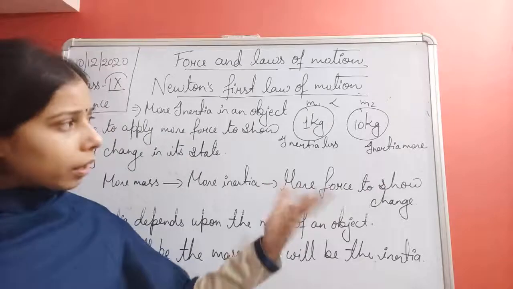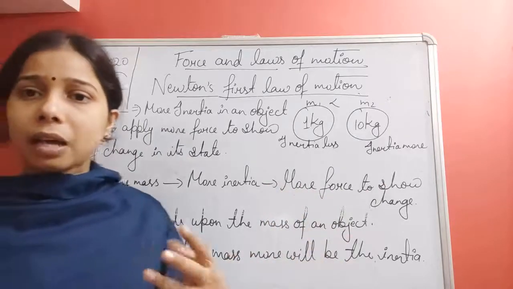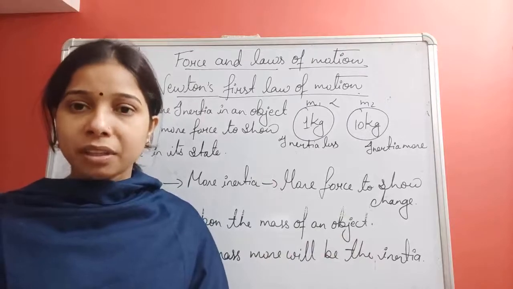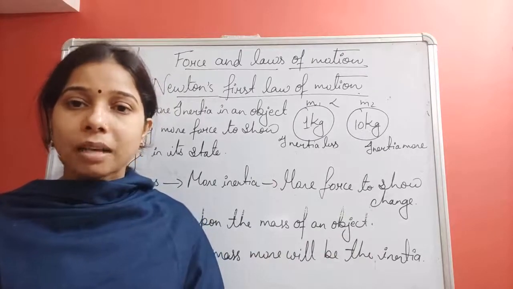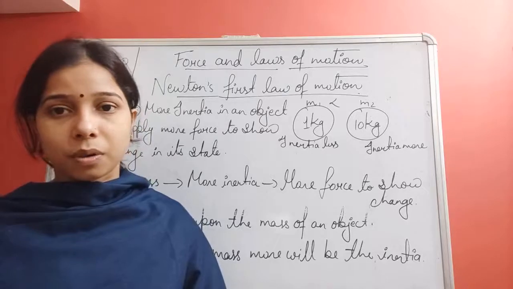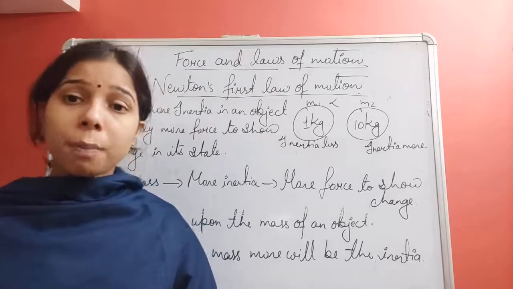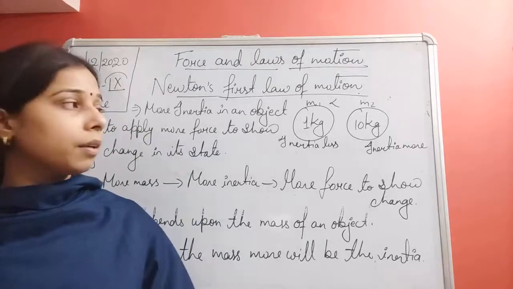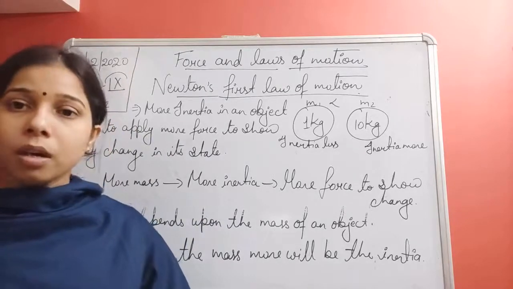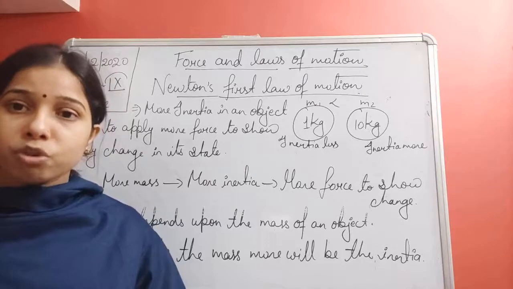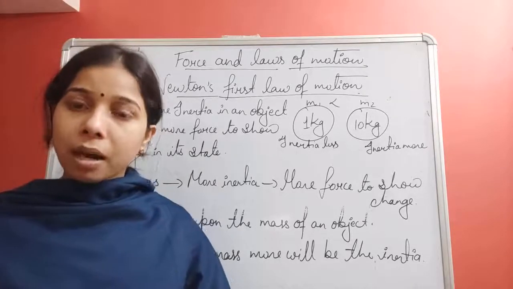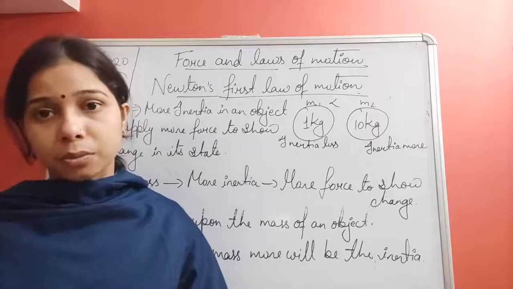Likewise, if you are talking about balls, you can compare a cricket ball and a tennis ball. The cricket ball is much heavier, it means it has more mass as compared to the tennis ball. So to stop a moving cricket ball and a moving tennis ball, you have to apply more force to change the state of the cricket ball, because it has more mass and more inertia also.